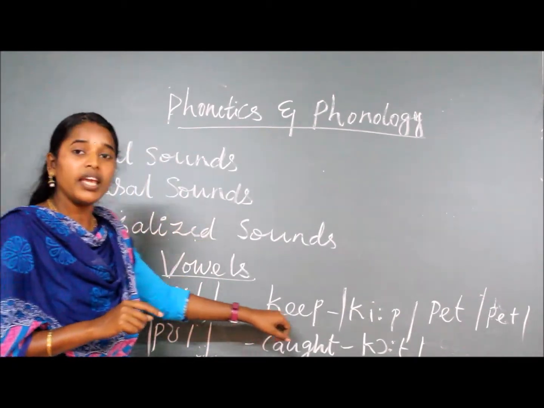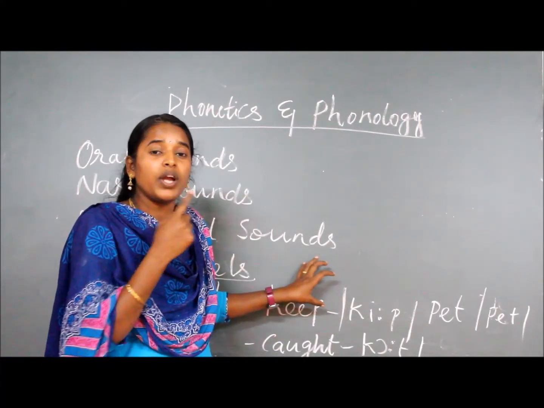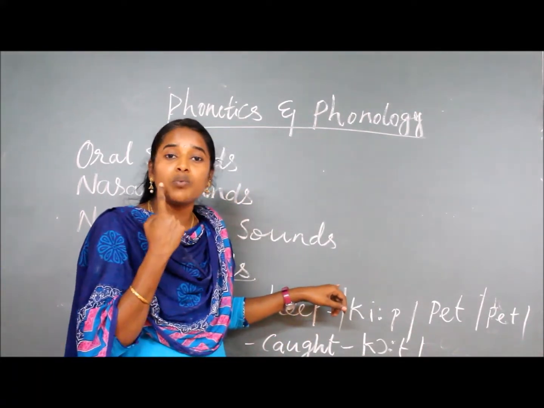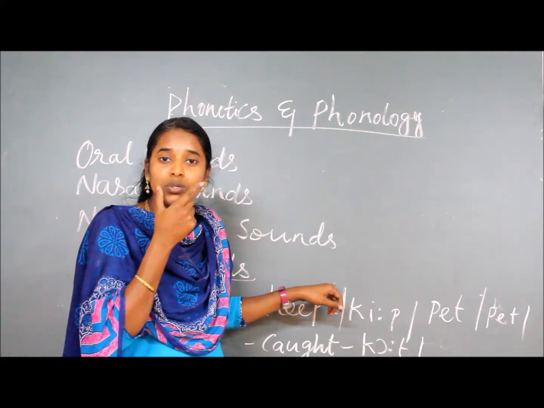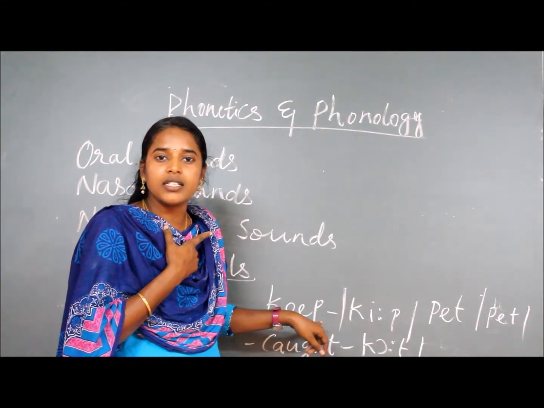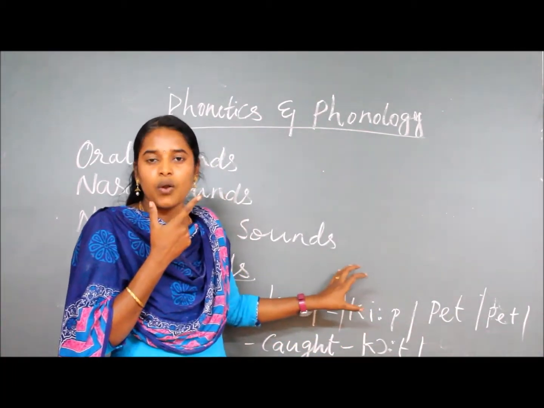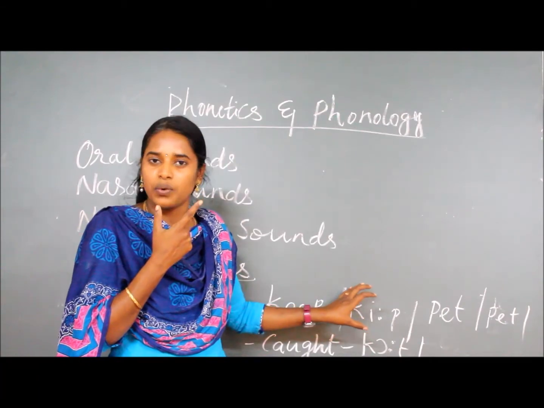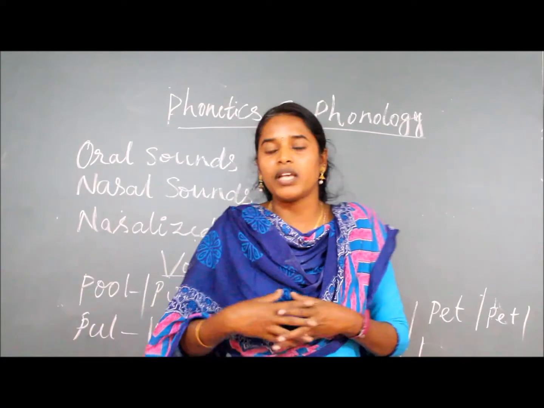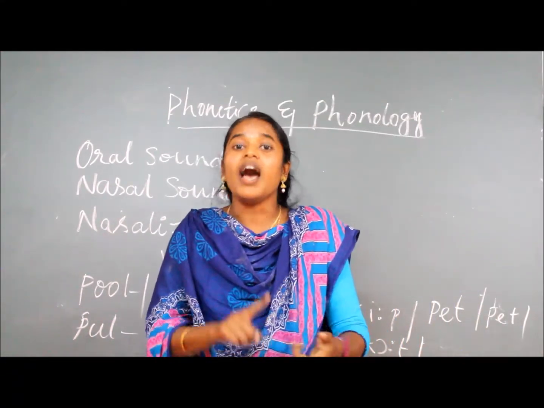But if you see keep, while you are pronouncing this word keep, your lips are spreading. So it is what? It is a spread vowel, and it is also open. Keep. For example, cut. Cut. While you are pronouncing these words, your lip is spreading, and also it is an open vowel, so it is an unrounded vowel. Then based on the tongue raised, you can see front, center and back.